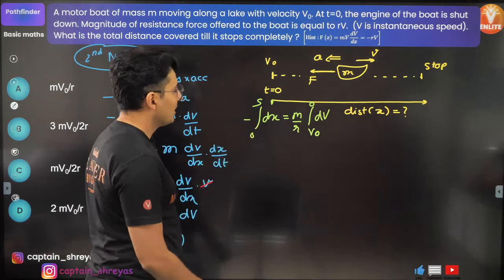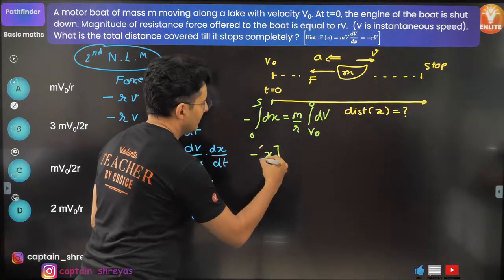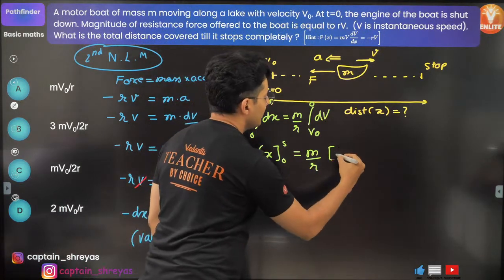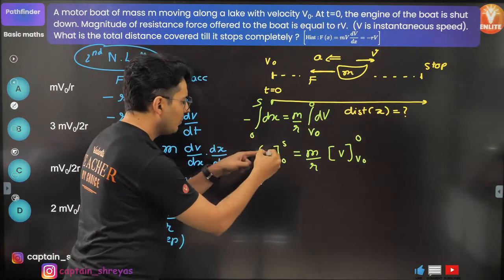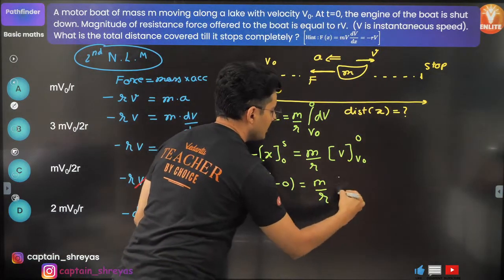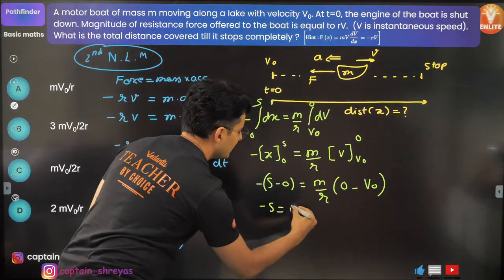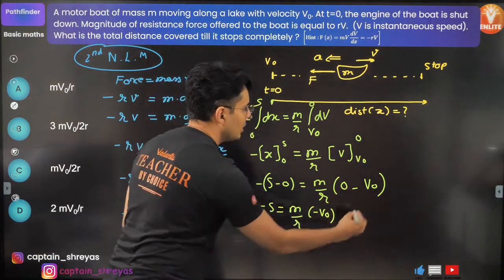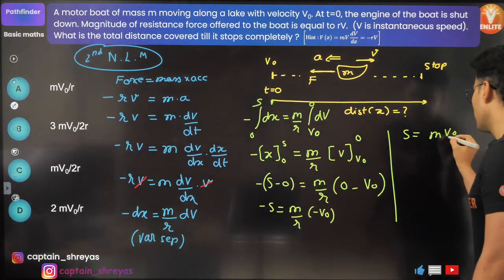So now just do the math. Integration of dx is just x, put the limits 0 and s, is equal to m by r, integration of dv is just v, from v0 to 0. Fair enough. Now just substitute this. Put s over here first and then put 0. This is m by r. Put 0 over here first and then put v0. So this will become minus s is equal to m by r times minus v0. So minus minus cancels. So what am I left with? Check it out. s is m v0 by r.